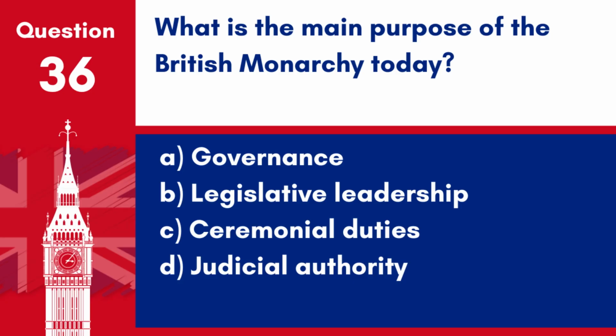Question 36. What is the main purpose of the British monarchy today? A. Governance. B. Legislative leadership. C. Ceremonial duties. D. Judicial authority. Answer C. Ceremonial duties. Today, the main purpose of the British monarchy is to perform ceremonial and symbolic duties. It has no direct power in governance or legislation.